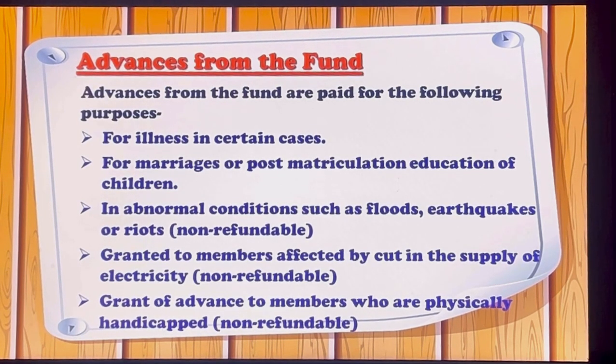So advances from the fund are paid for the following purposes: for illness in certain cases, marriages or post-matriculation education of children, or higher education of children. Also we can take advance from the fund in abnormal conditions such as floods, earthquakes or riots, and this amount is non-refundable. Also paid to members affected by a cut in the supply of electricity, and grant of advance to members who are physically handicapped. For such purposes, an employee can take advances from the fund.